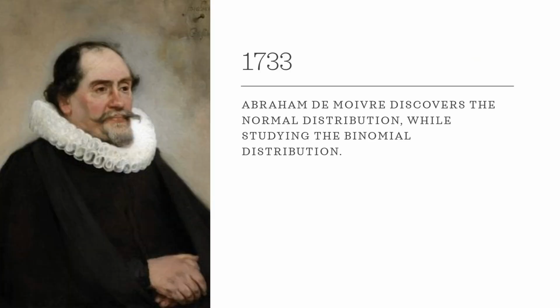In 1733, Abraham de Moivre discovered an early form of the normal distribution from the binomial distribution. He found that as the number of trials in a binomial distribution increases, the distribution, if plotted, will show a bell-curved shape. This started the idea of the central limit theorem.